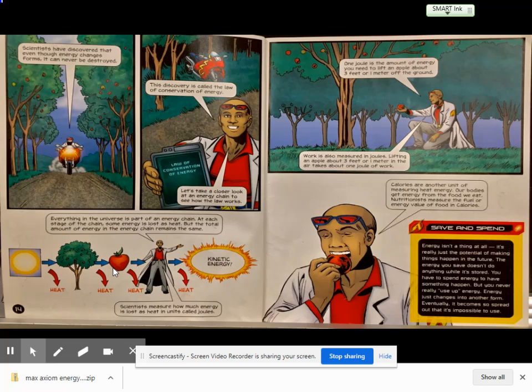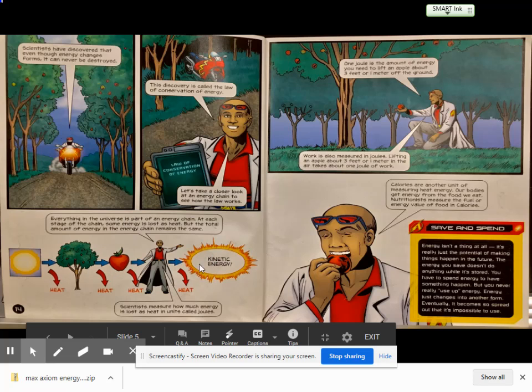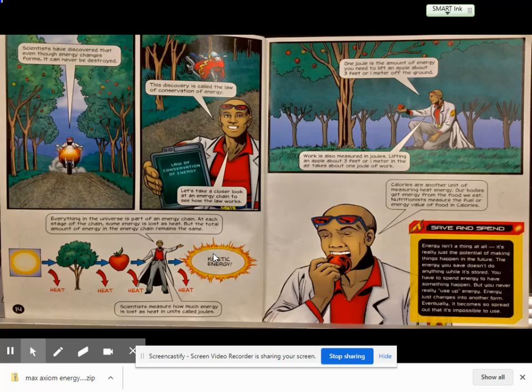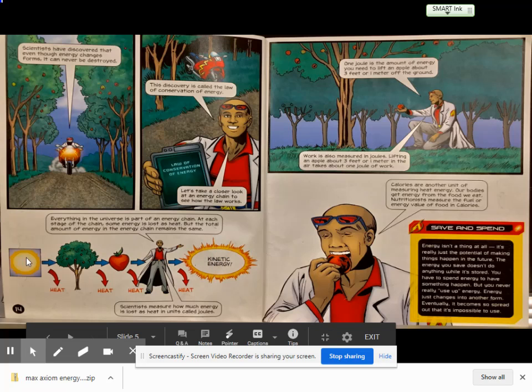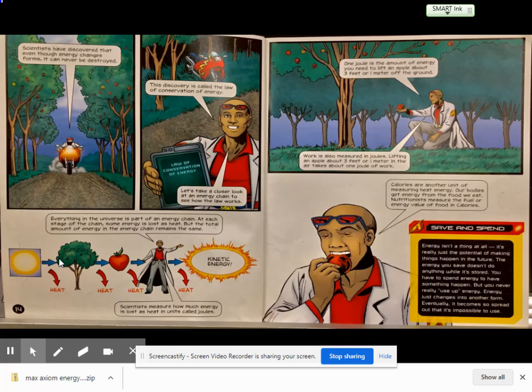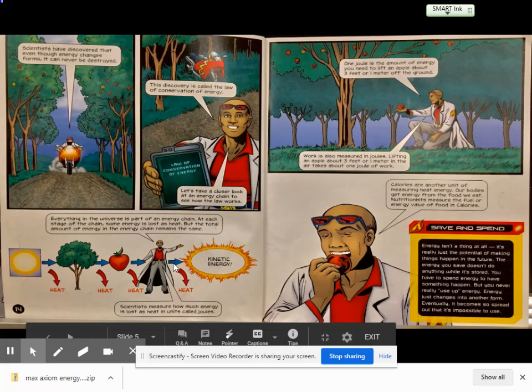And you can see right here, it's kind of like a flow chart of how energy moves. Energy from the sun goes to the tree then makes the apple goes into Mr. Axiom, and then all of a sudden that gives him the ability to move. So this is a very good flow you're looking at right here. We're going to talk a lot about this flow, especially when we talk about the life cycle.